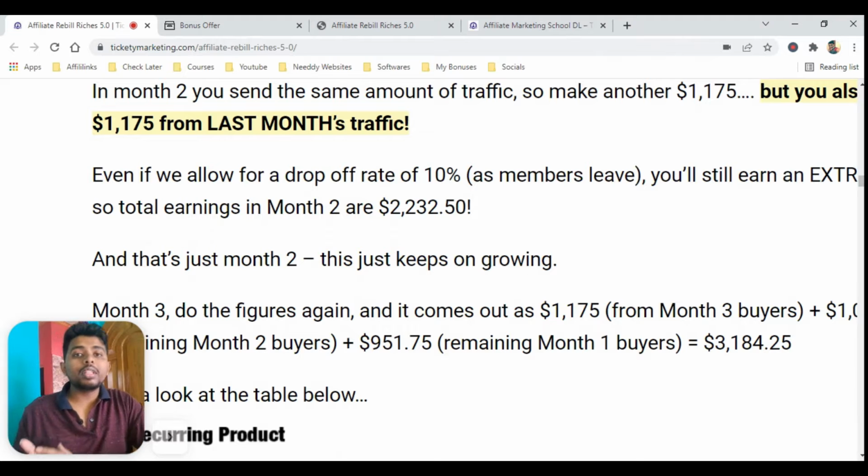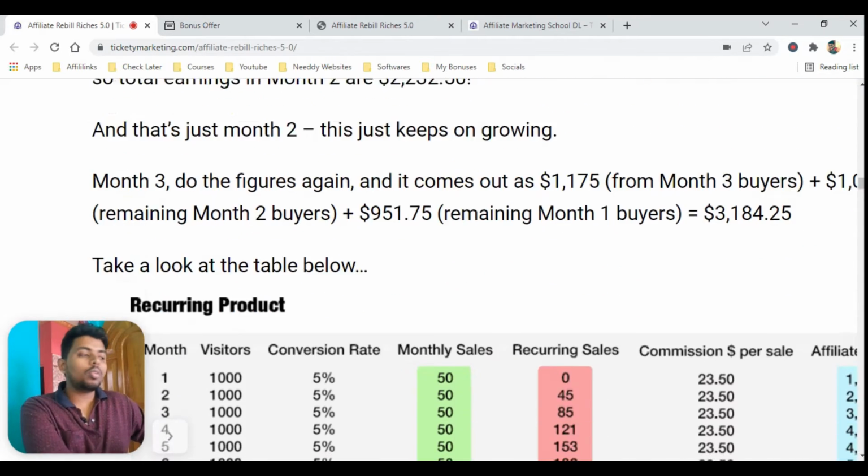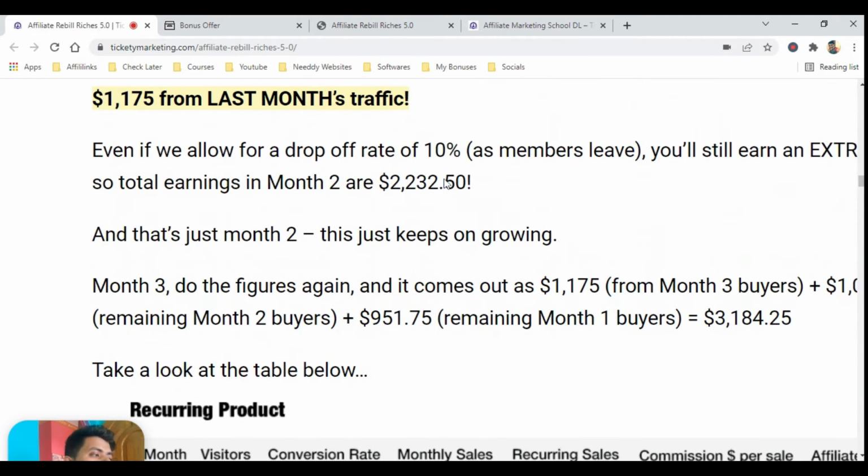Because many times they do not want to stay with that product, or their card fails, or maybe PayPal or the other money transferring mechanism has some problems, or whatever the case is, they are not continuing with the product. So they have considered that 10% of the people do not continue the recurring payments.